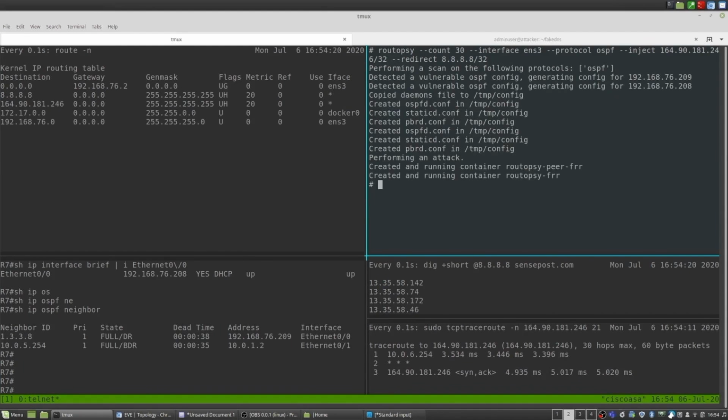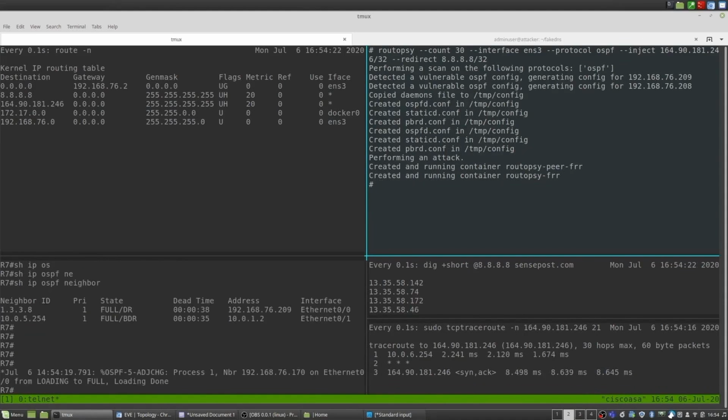So again, what's happened now is our inject and our redirect flags imply attack, which also implies scan. So it parsed those vulnerable packets, built config templates, but now it's deployed it into a container. And you can see some activity happening on the panes. So we'll explain what's happening.